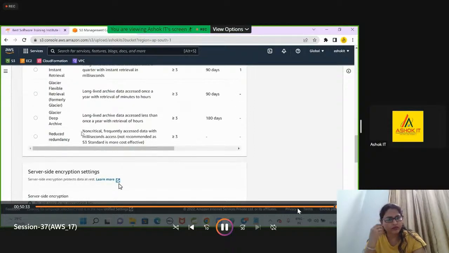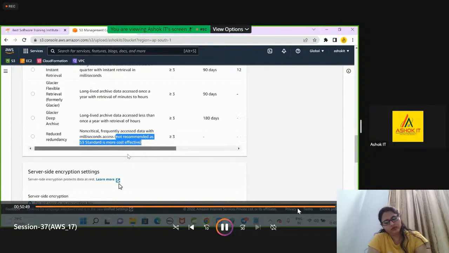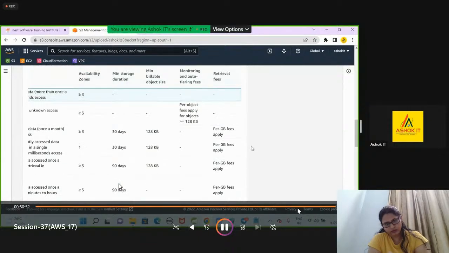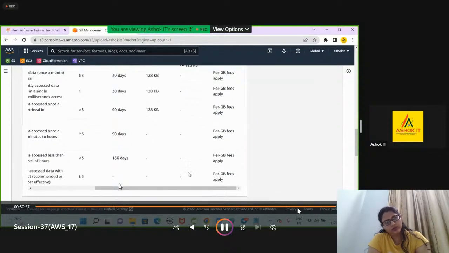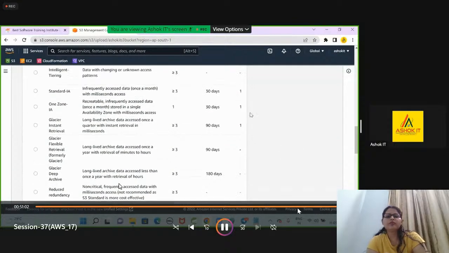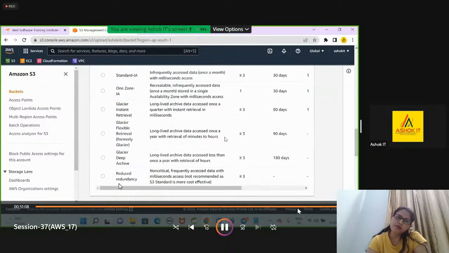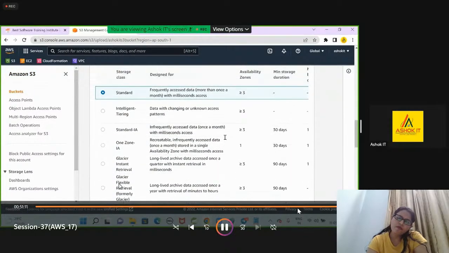Reduced redundancy is for non-critical, frequently accessed data with millisecond access, but it is not recommended as S3 Standard is more cost effective. AWS itself is telling that it is not recommended. For each storage class, how they are going to charge is also given. Fees will be applied per GB. Whenever you choose a storage class, you can read this table. This table will tell you all the details of how they are going to charge you.